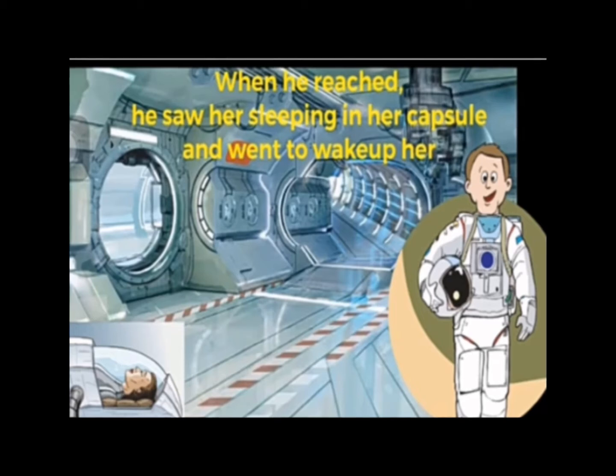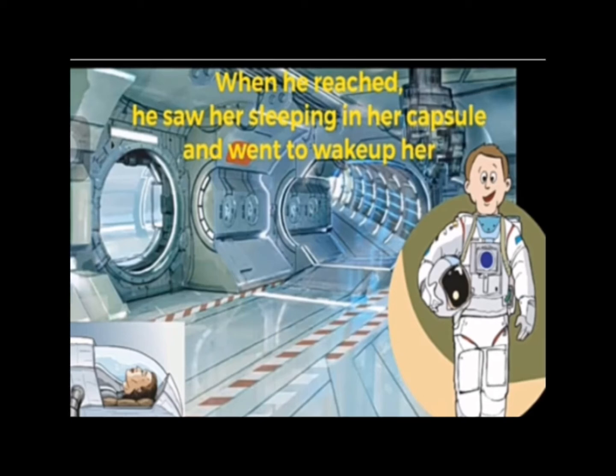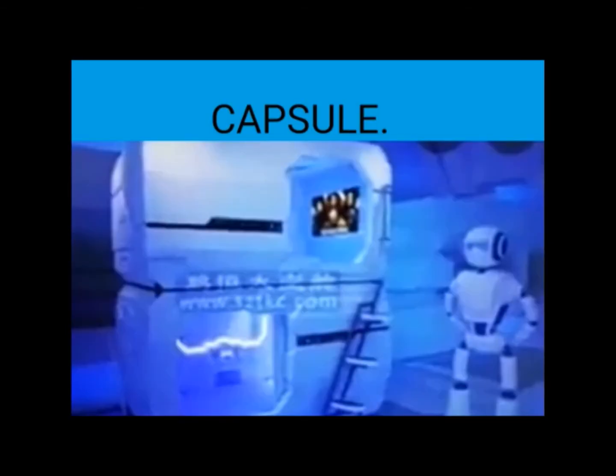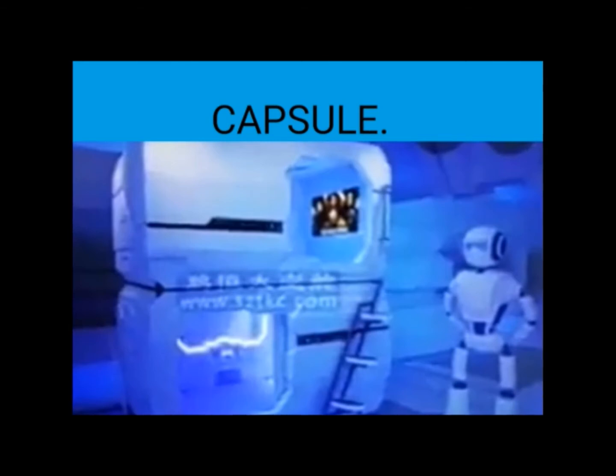When he reached, he saw her sleeping in her capsule and went to wake her up. What was she doing at that time? She was sleeping in her capsule. Capsule means what? Have you seen? See, this is a capsule. What is a capsule? It is a small cylinder shaped bed. Children, you all take rest in your bed, no? Like that. On Mars, they sleep inside this capsule only.